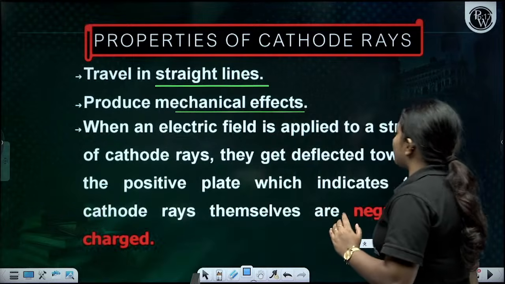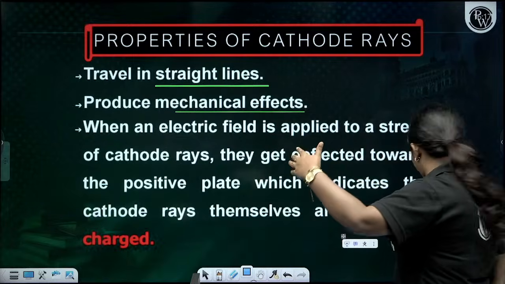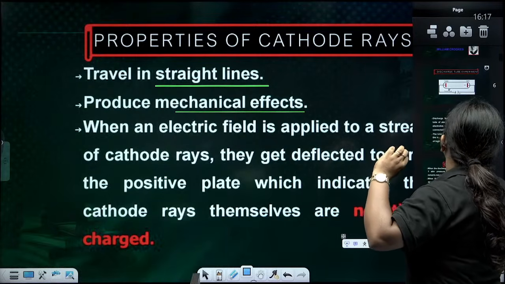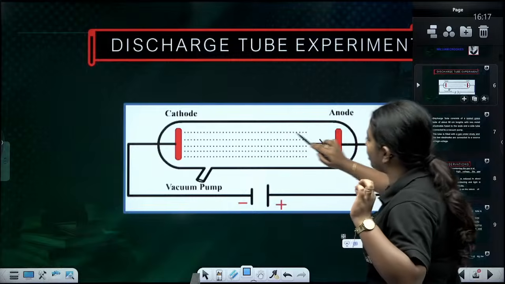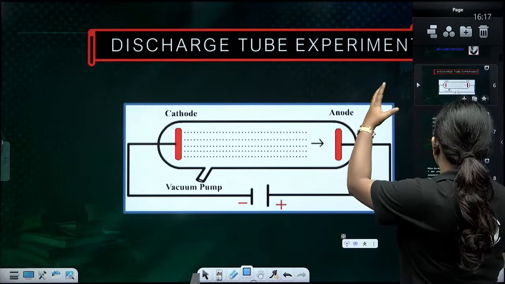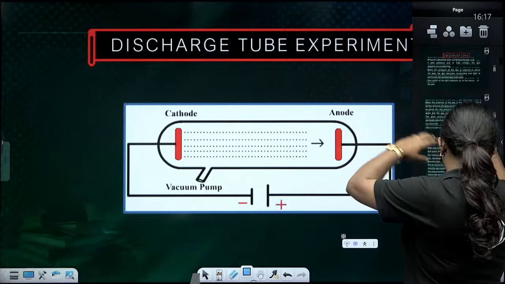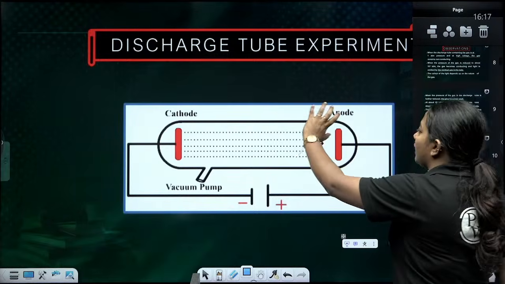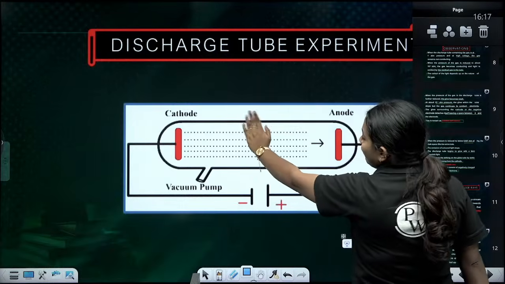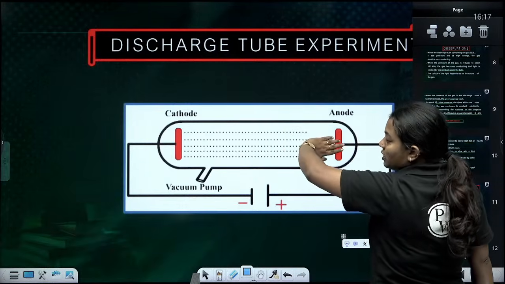For example, this is the cathode ray that is going towards the anode. When an electric field is applied to this particular stream, the rays deflect towards the positive direction.